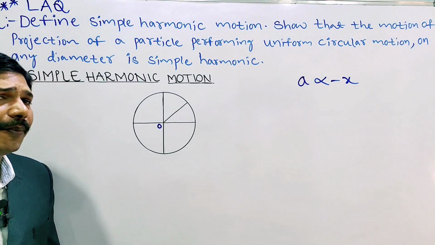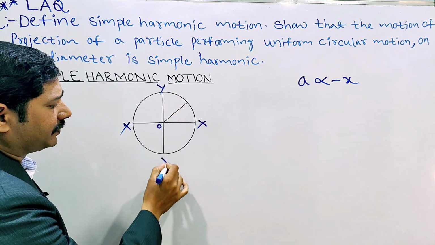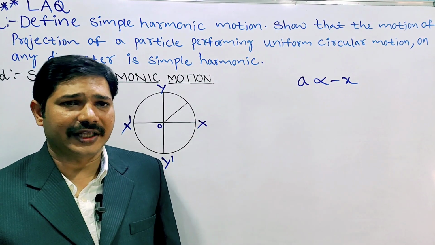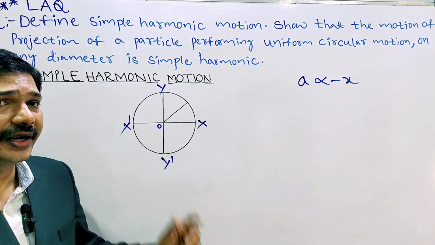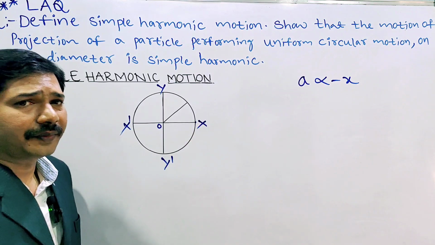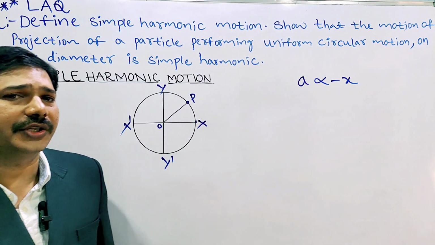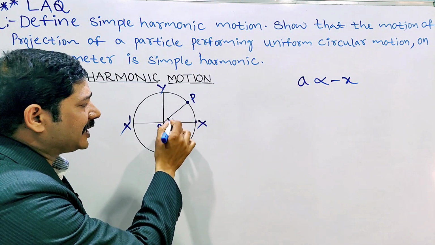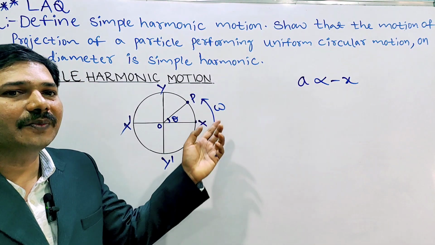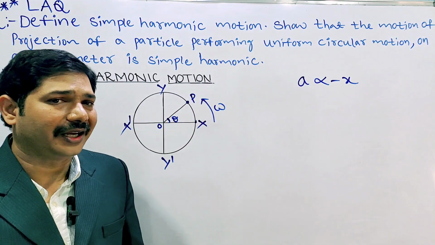Consider x dash and y dash, two perpendicular diameters on the circle. On x dash, for example, a particle is there. The particle moves and reaches point P through a small angular displacement theta, with angular velocity omega.